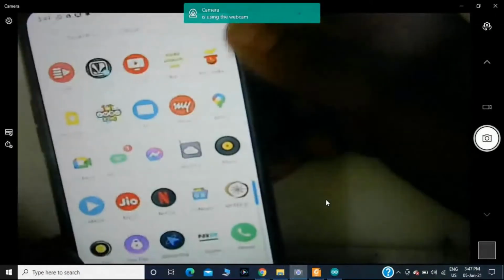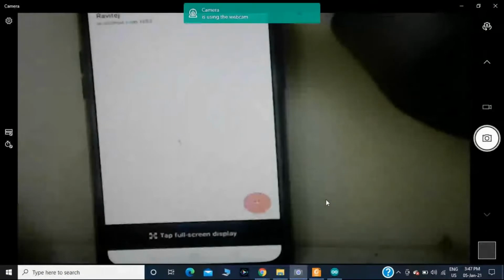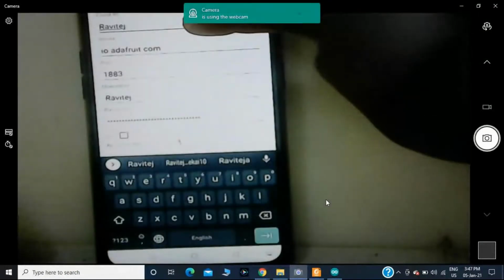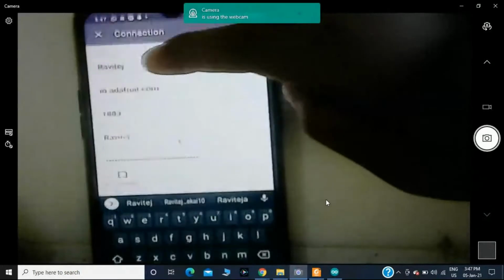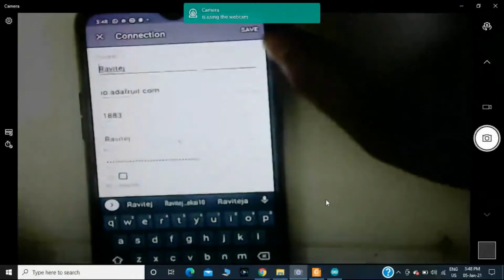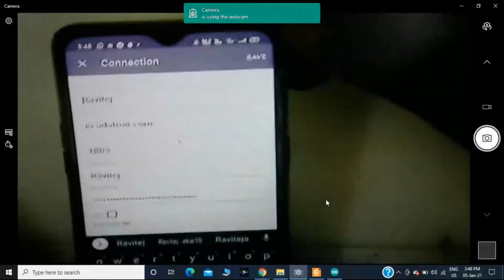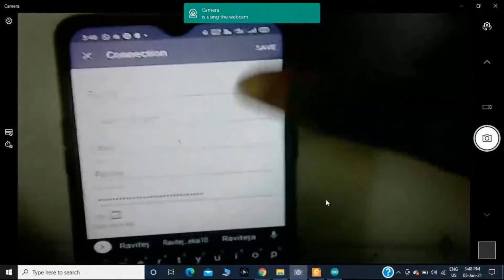Then you should click on this one. Then you should mention the client ID. The server name is in small letters, io.adafruit.com. Then the port number is 1883.